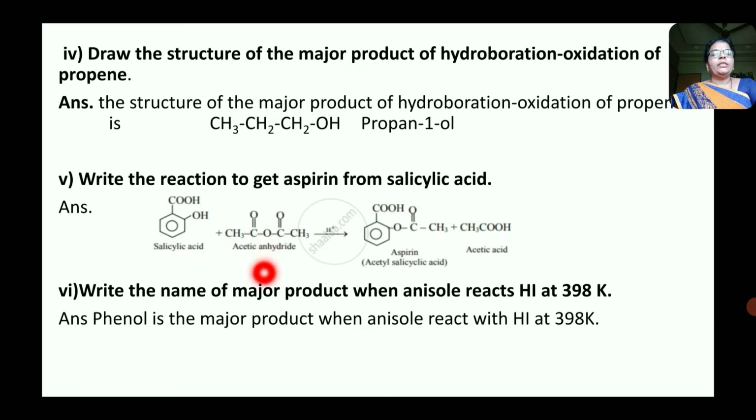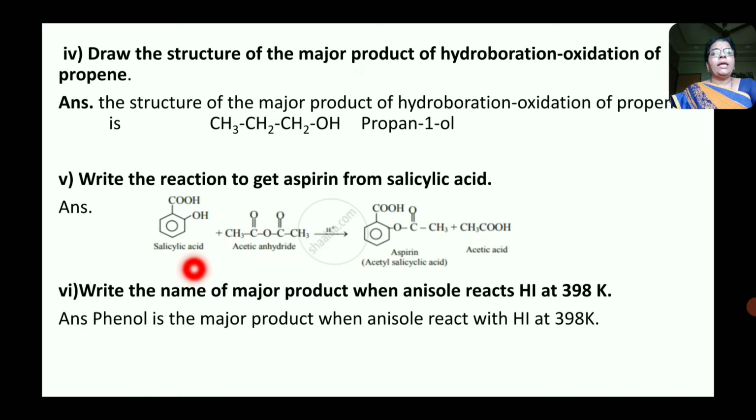Now the structure of acetic anhydride is CH3COOCOCH3, and this is the structure of salicylic acid. Now salicylic acid is nothing but 2-hydroxybenzoic acid. That is, at position 1 there is a COOH group and at position 2 of benzene there is an OH group. Therefore it is 2-hydroxybenzoic acid.